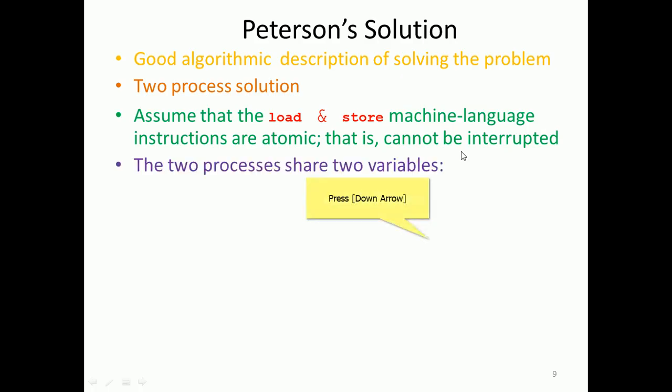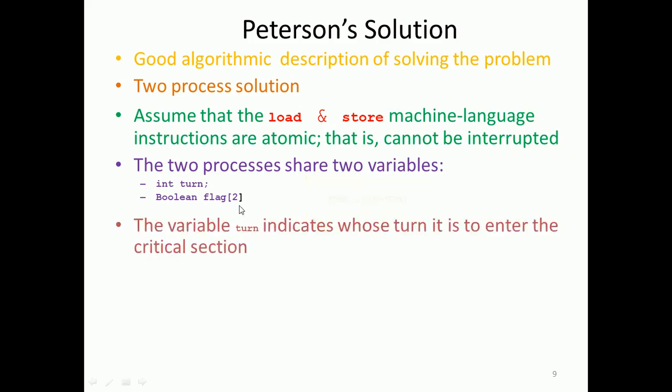So the two processes share two variables, turn and flag. Turn is an integer, indicating process 1, 2, 3 and so on. Flag is a boolean array: process 2 is flag 2, process 1 is flag 1, and so on.